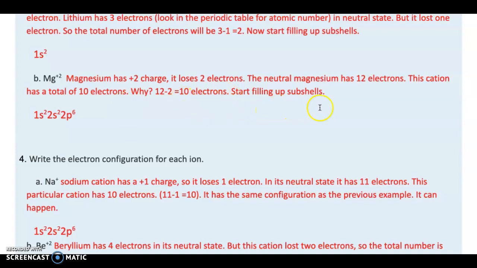And then you start to fill up your subshells. This is something that you actually need to memorize. How do you fill them up? What is the next energy level? What is the next subshell? How many electrons in the subshell? This is something you need to memorize. This is not something you can just look up easily. So 2 electrons, we need 10 total. 2 electrons plus 2 electrons plus 6 is equal to 10 electrons. So the electron configuration for magnesium 2+ is going to be 1s2, 2s2, 2p6.